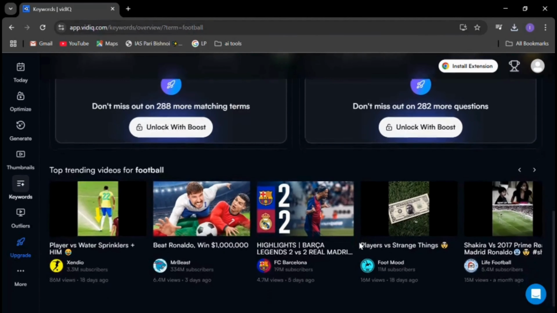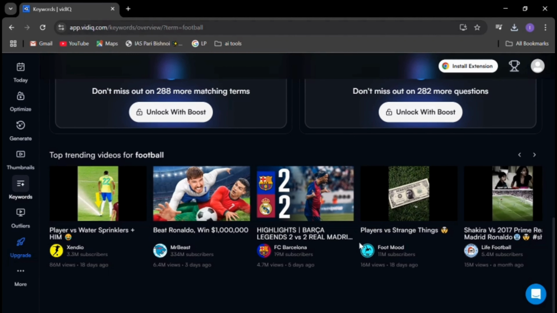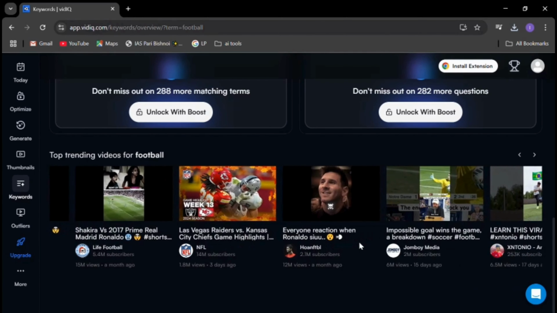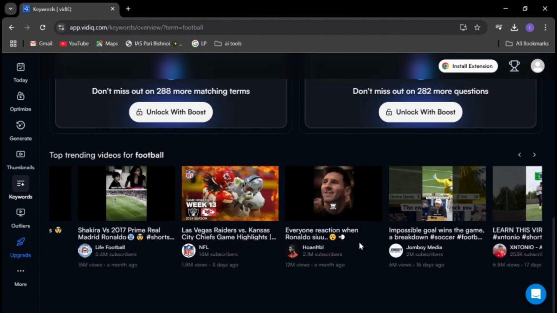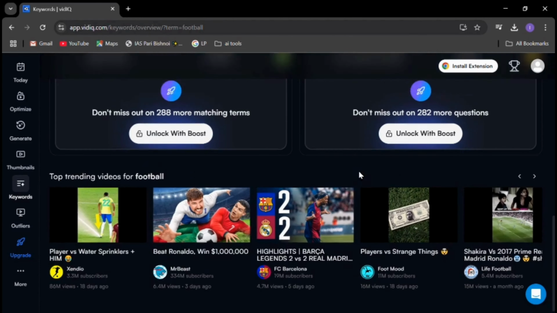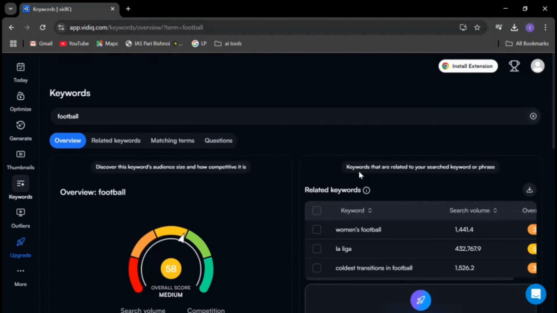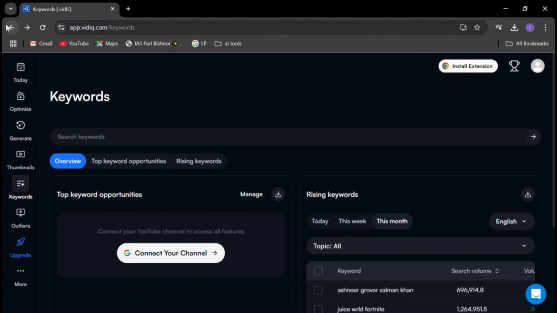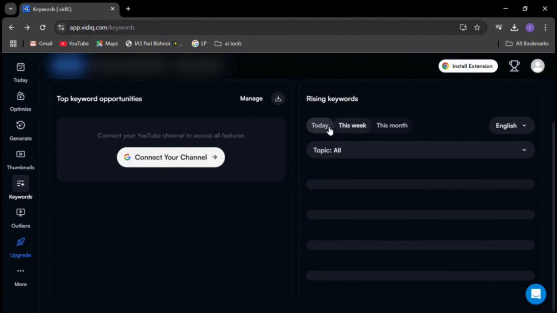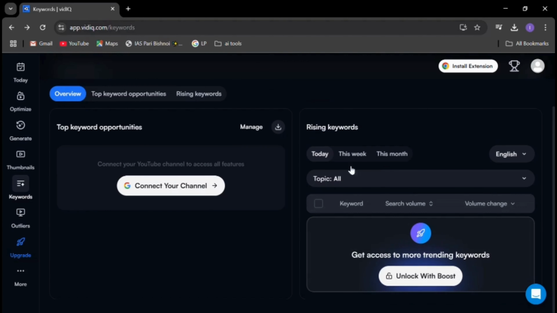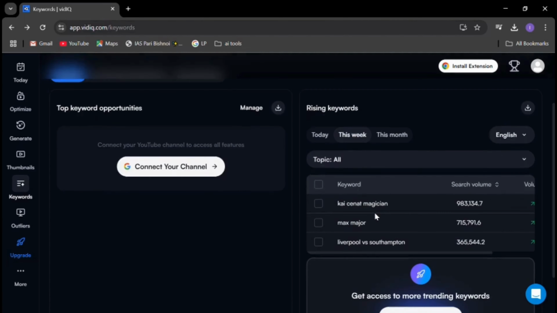And to sum it up, vidIQ AI is an incredible tool that simplifies content creation, SEO, and engagement for YouTube creators. From generating video ideas and outlines to creating thumbnails and analyzing keywords, it's a one-stop solution to boost your channel's growth. So, what are you waiting for? Give it a try and take your content to the next level.